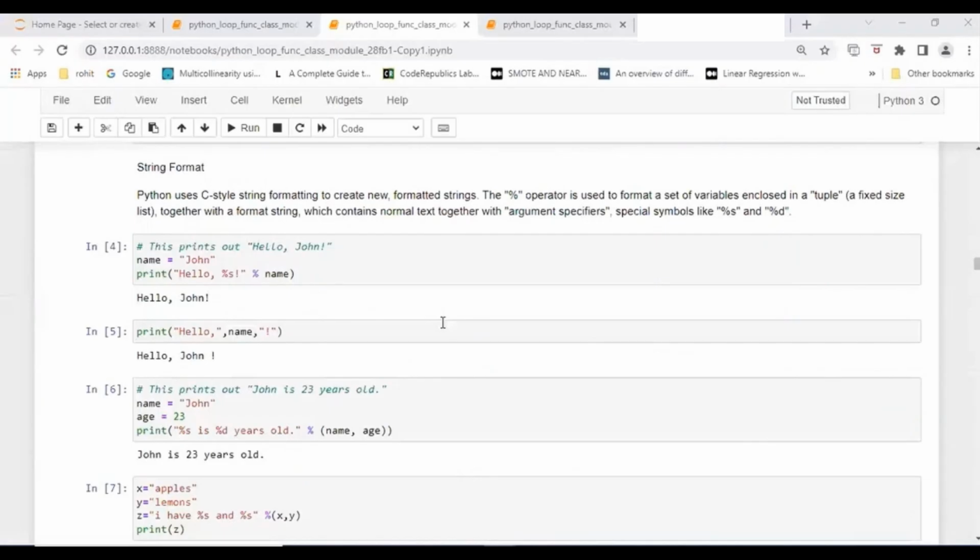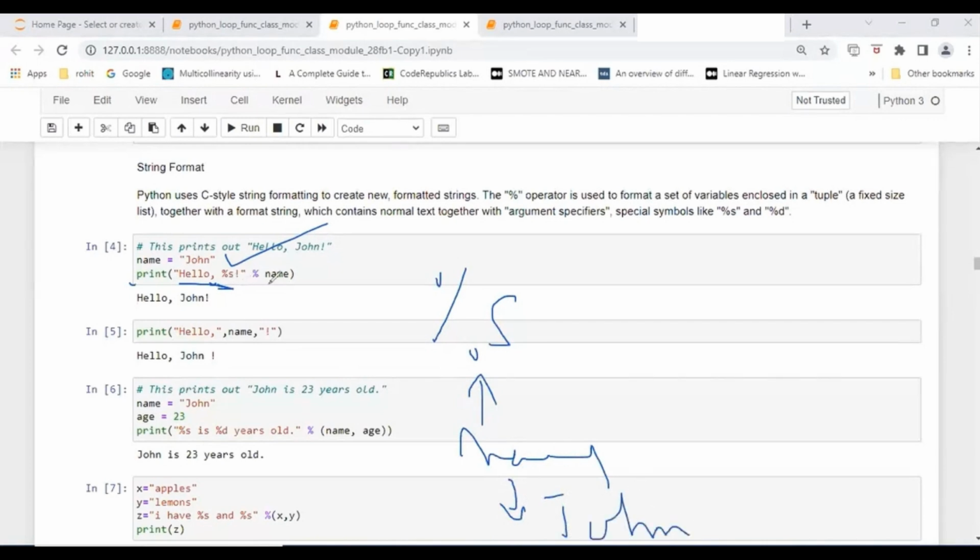Okay. So you can see here, the same one I had written here. Hello, this one, name is John, then print hello, comma is normal comma, even you do not want to put that, but the main one you have to give a stress on percentage %s. So here name will come and this name will take the John value. So hello, John, exclamation sign. And just now I had told you to embed this value, to make the two values concatenated, to make the two values join here, right?